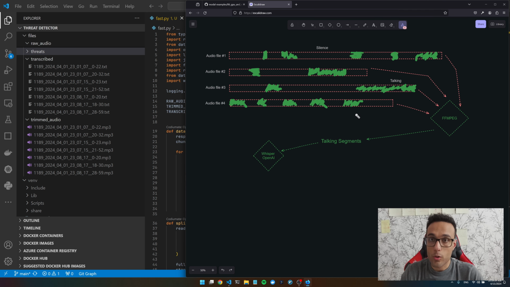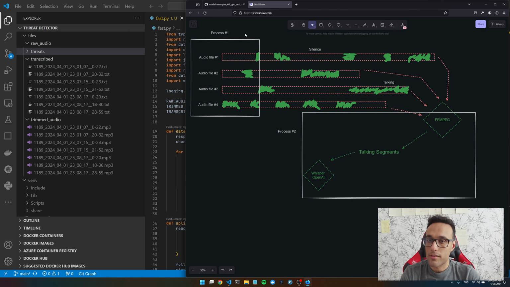We can convert this whole thing into 2 different processes. The first process is just listening to those links and downloading those audio files. The second process could be trimming down each file and then transcribing it. If we can do that, we can have one function that keeps downloading each file, and another function that trims out silence and then transcribes the talking points. So we're gonna have 2 functions, and we can scale them differently if we need.